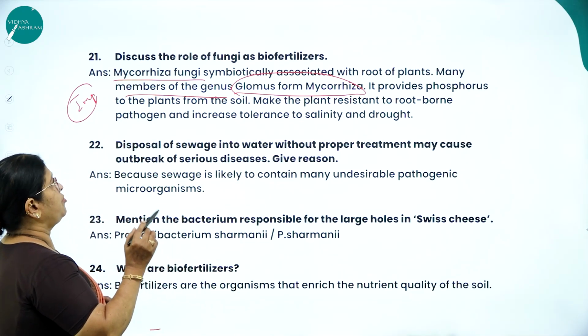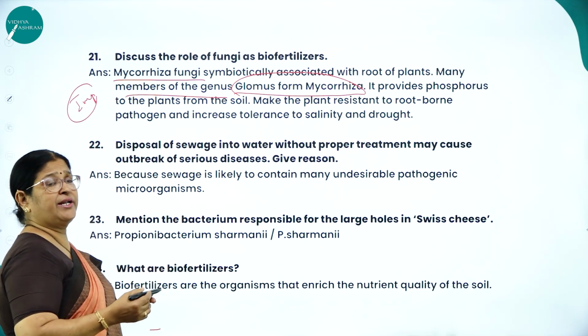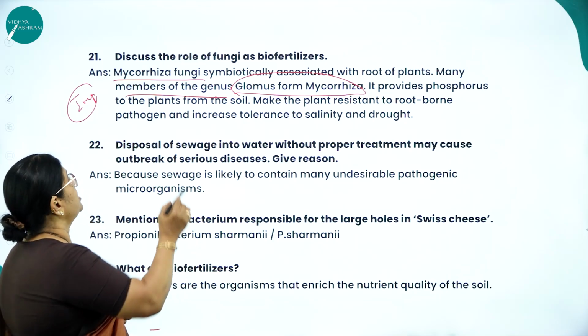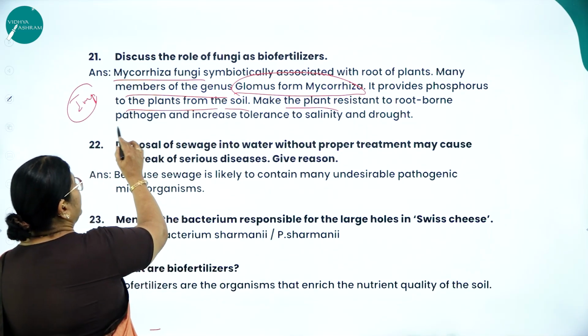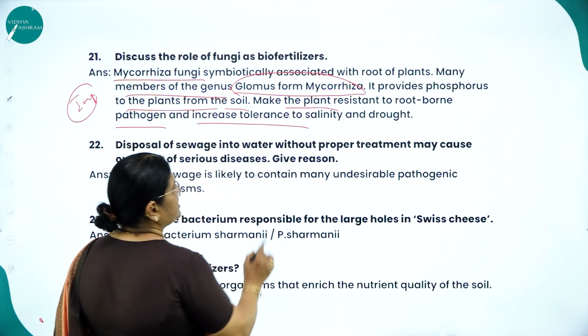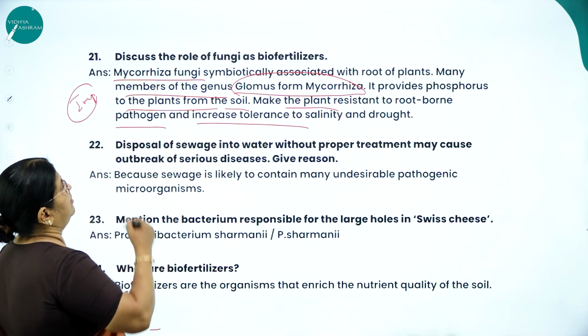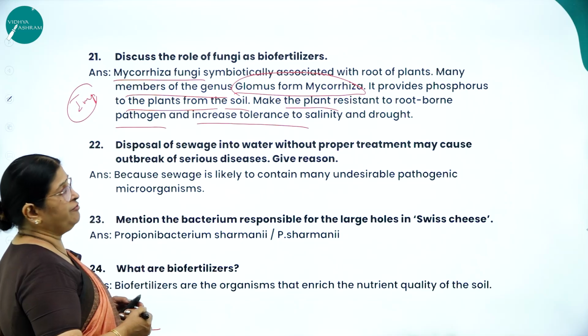It provides phosphorus to the plant. How are they benefited? In a symbiotic relationship, each one is benefited. So it provides phosphorus to the plants from the soil, makes the plant resistant to root-borne pathogens, and increases tolerance to salinity and drought. So that's very useful, and particularly mycorrhiza is used as a biofertilizer.